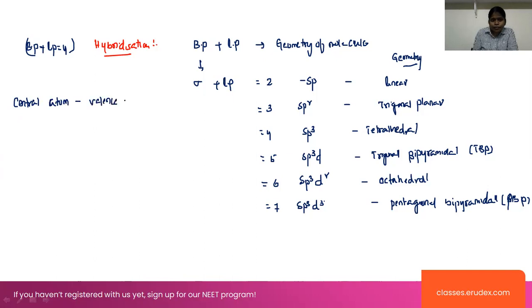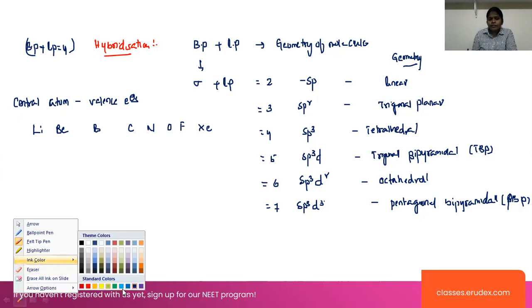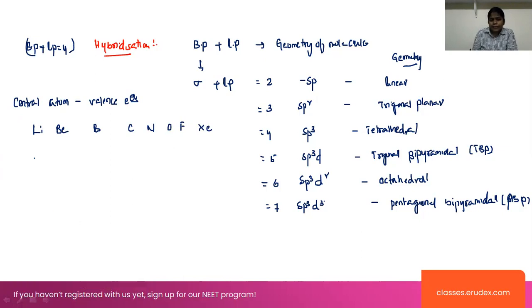Central atom valence electrons, right? In this case we are taking lithium, beryllium, boron, carbon, nitrogen, oxygen, fluorine, and the halogen xenon. First of all, we will write the lithium. Lithium has 1, beryllium 2, boron 3, carbon 4, nitrogen 5, oxygen 6, fluorine 7, xenon the 8 here, 8 valence electrons.